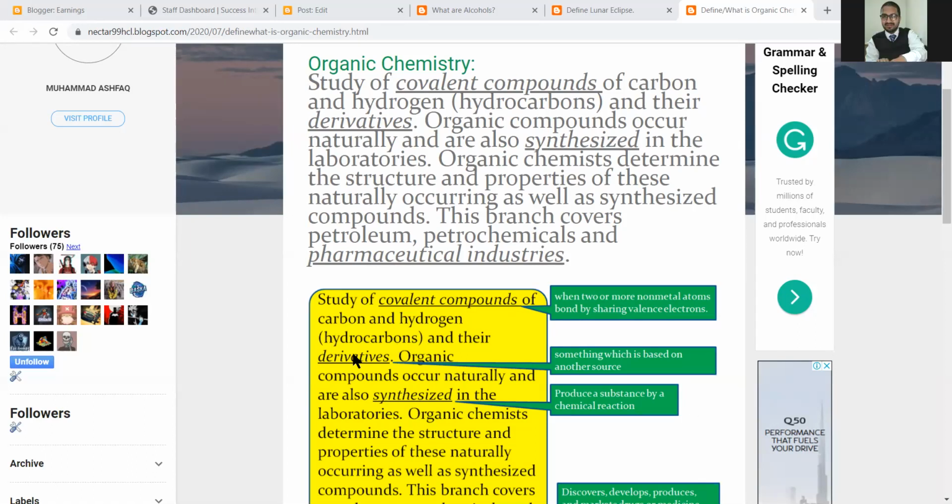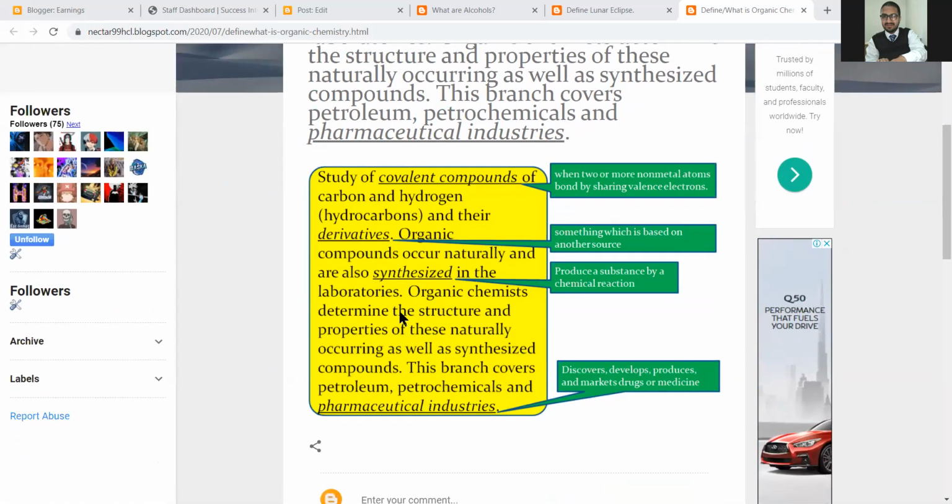Now, next, their derivatives. What are the derivatives? Try to understand this mentioned here in the green block. Something which is based on another source, that we name as derivatives. So the hydrocarbon is very easy for you to understand. Organic compounds occur naturally and are also synthesized in laboratories. Organic chemists determine the structure and properties of these naturally occurring as well as synthesized compounds.